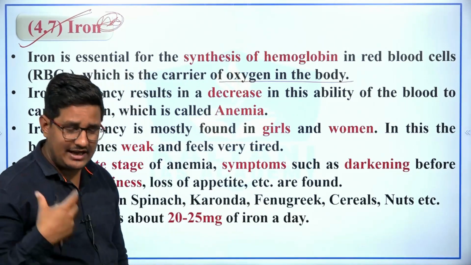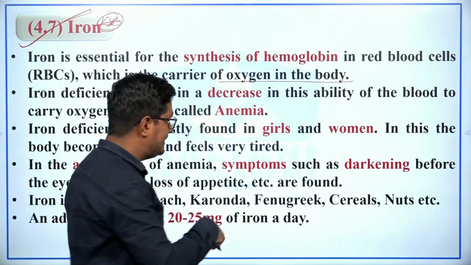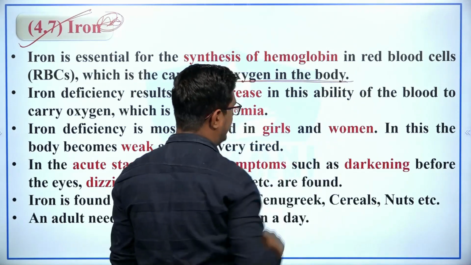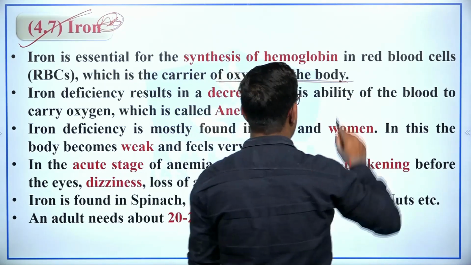Therefore, iron plays an important role in the proper functioning of the body, because of hemoglobin.